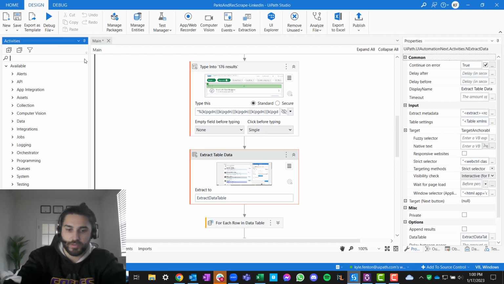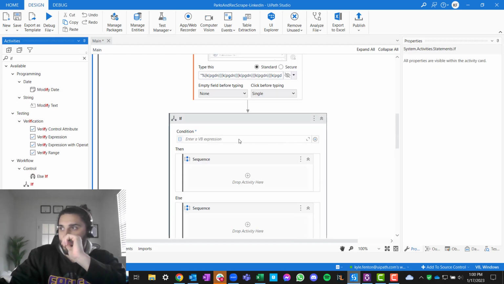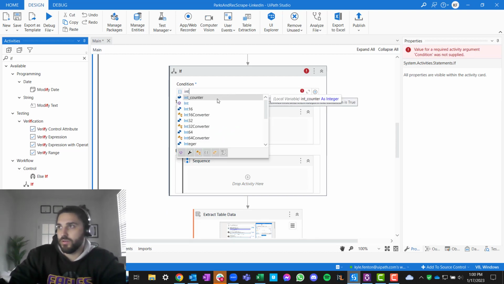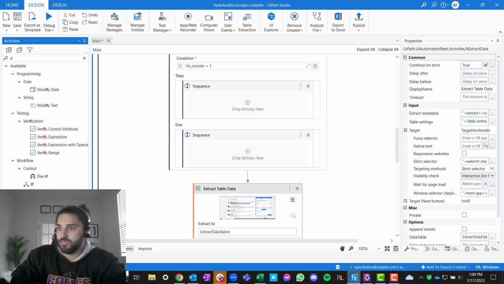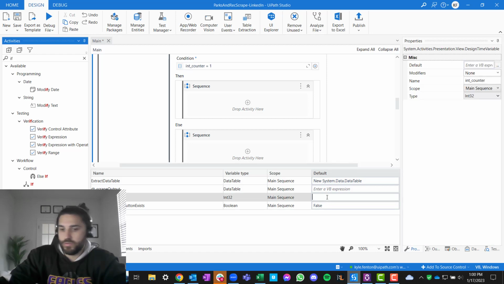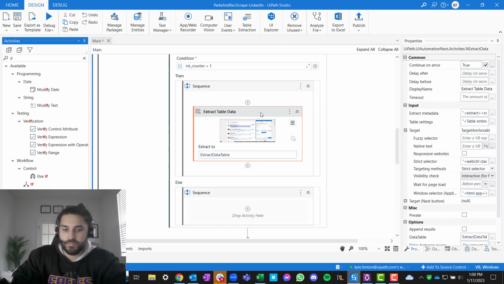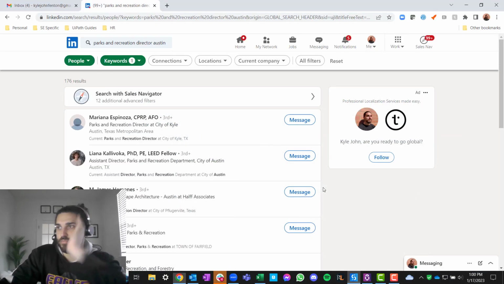So I think it's just going to be if int counter equals 1, meaning it's the first page. All right, we'll start this at 0. Else, we'll do it on the other page.